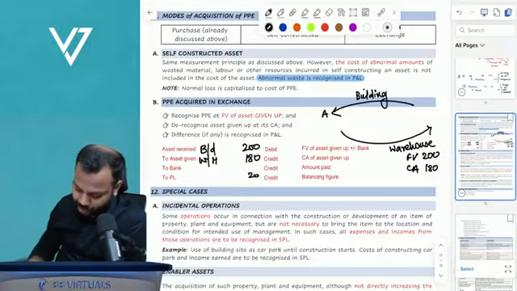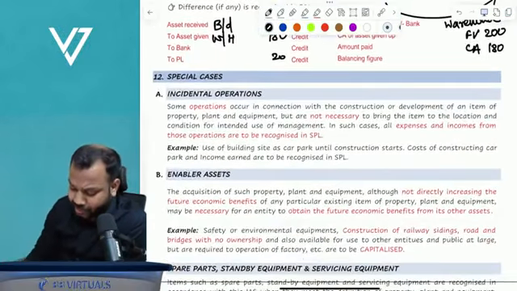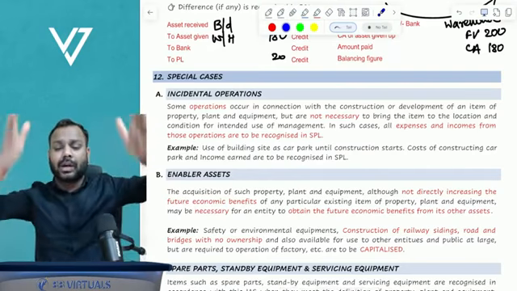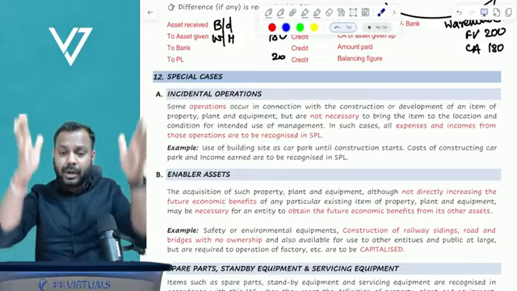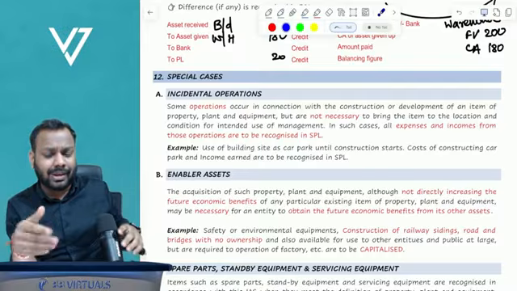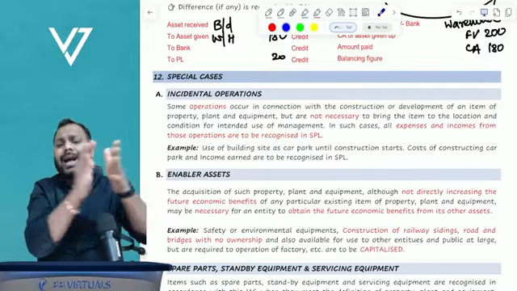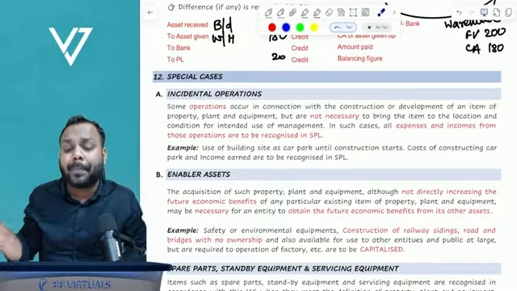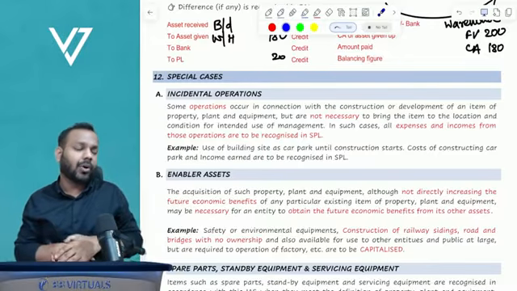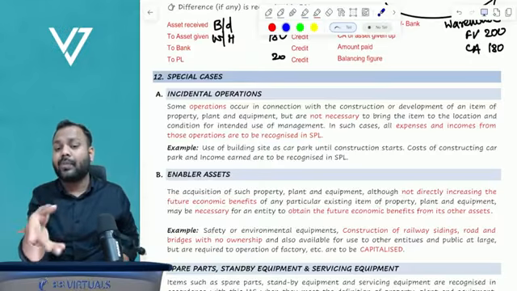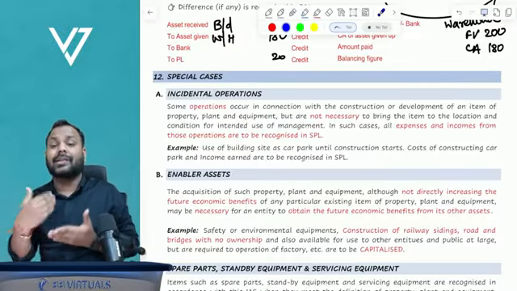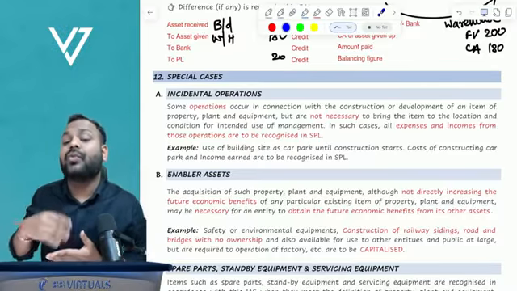Clear, everyone? Chalo. Incidental operations. What is the meaning of incidental operations? Understand, the standard is saying, let's suppose I wanted to construct a shopping mall. But till the time the shopping mall was under construction, I utilized that place for parking of cars. Now, to make that place suitable for car parking, I incurred some cost. And when the car parking started, I got some revenue from car parking.